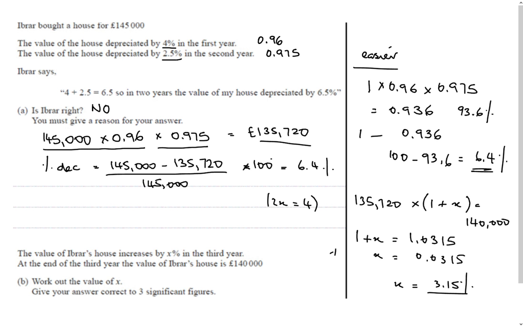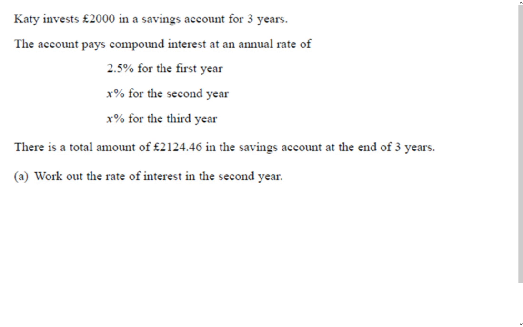Okay, last question. Katie invests £2,000 in an account for 3 years. It pays 2.5% for the first year, so 0.025, x% for the second year, and x% for the third year. There's a total amount of 2124 at the end of the 3 years. Work out the rate of interest in the second year. So find out what x is.